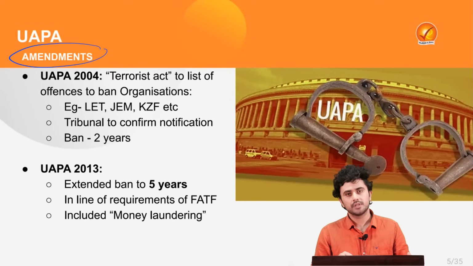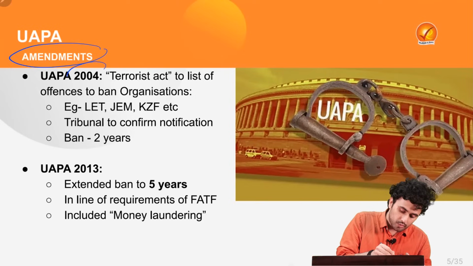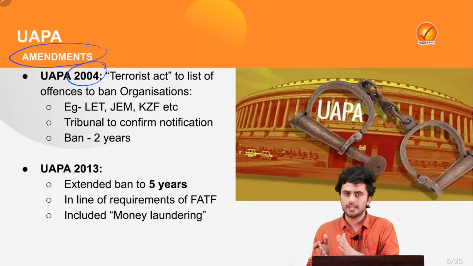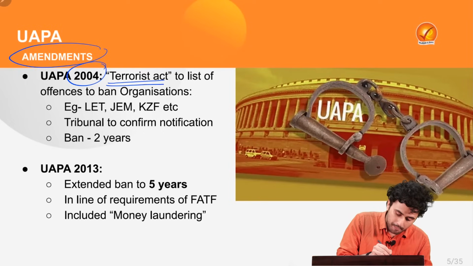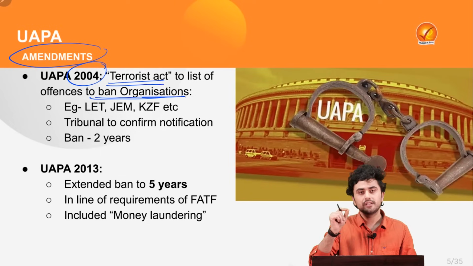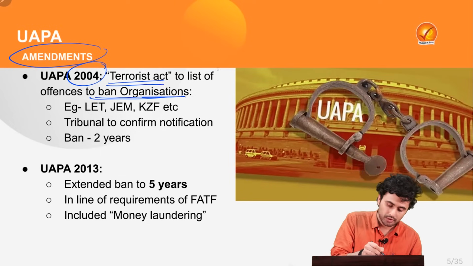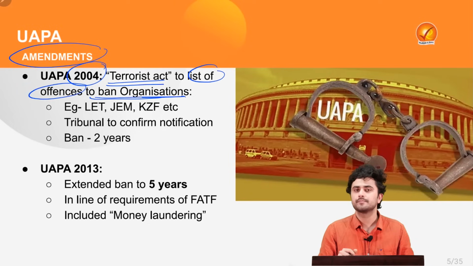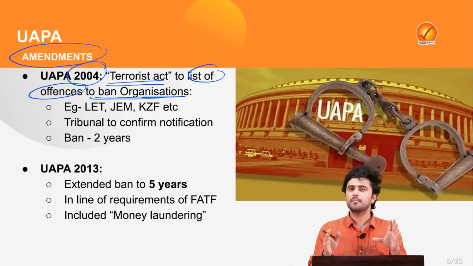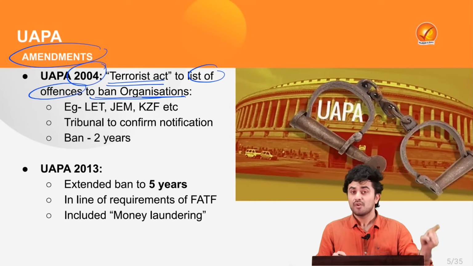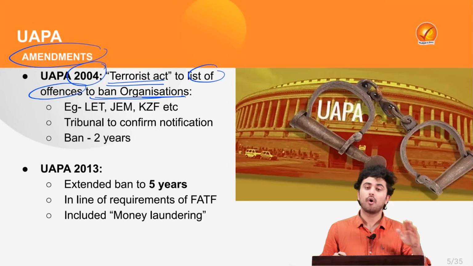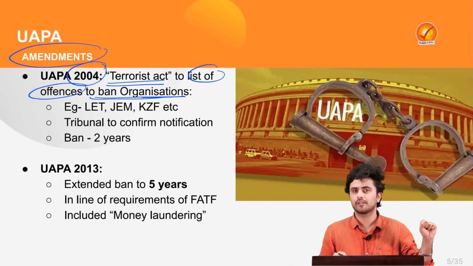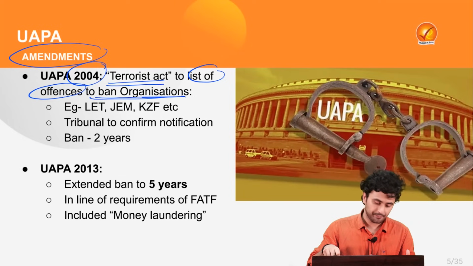The first such amendment was in the year 2004, which stated that even a terrorist act can be used to ban an organization and included the terrorist act in the list of offenses, which means that if you are an organization and you participate in any kind of activity which compromises our security, then you will be banned or not allowed to do any activity on Indian soil.